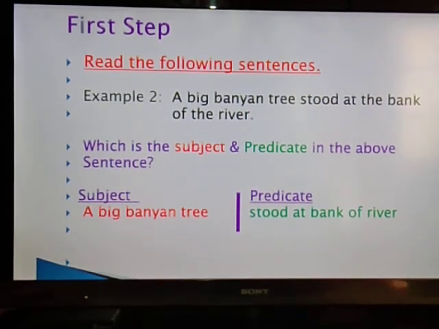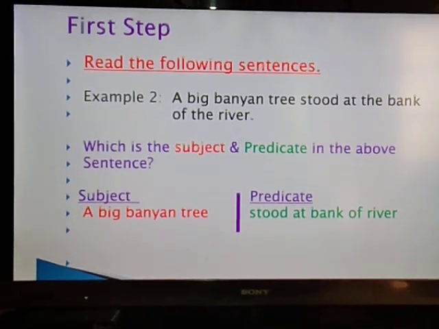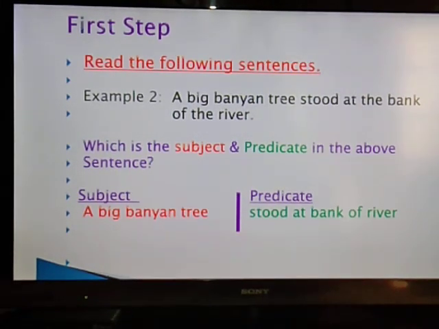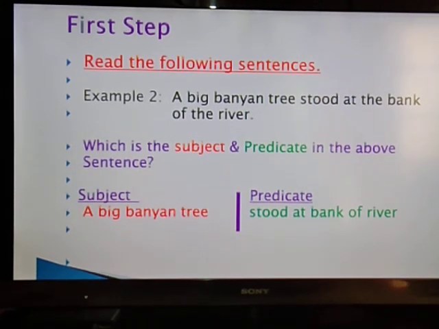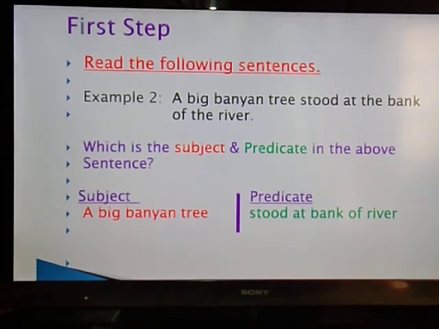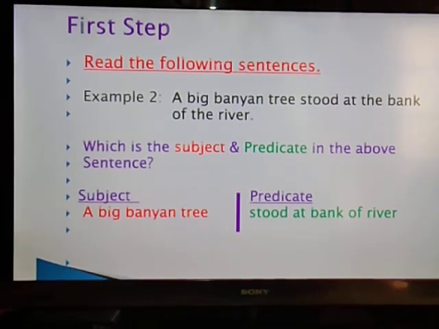Unless a sentence has both, if it has only a subject, it won't be considered a sentence. And vice versa, if it has a predicate but no subject, it would never be considered a sentence. So a sentence should have both a subject and a predicate.